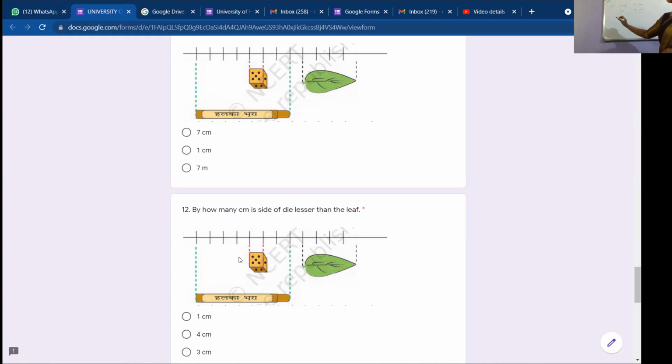By how many centimeters is the dice less? Whenever you are asked to find by how many centimeters it is less, you should subtract: 4 minus 1, 3 centimeters. So by 3 centimeters, the dice is less than the leaf. Yes, so the answer is 3 centimeters. Okay, Ishan, good. Now let us go to the other student.